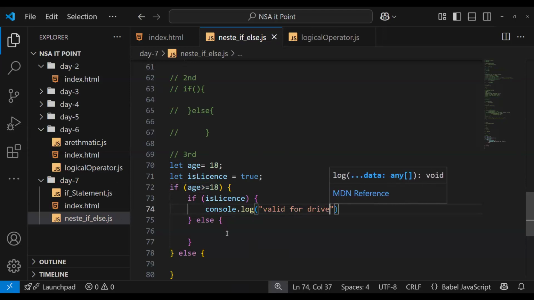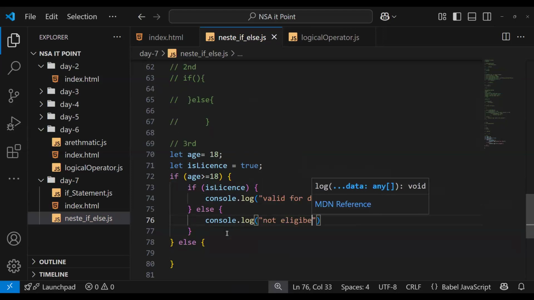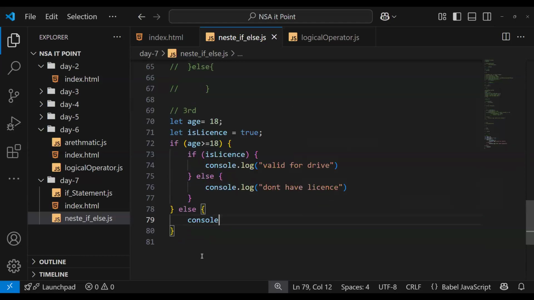Else, console dot log not eligible, don't have license.